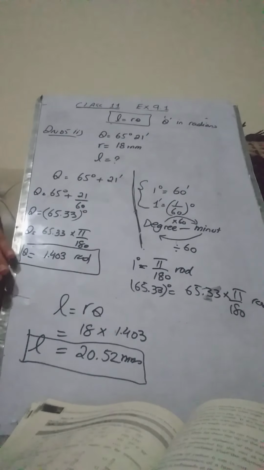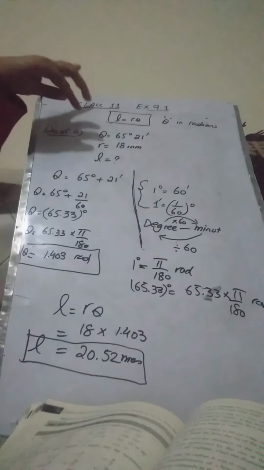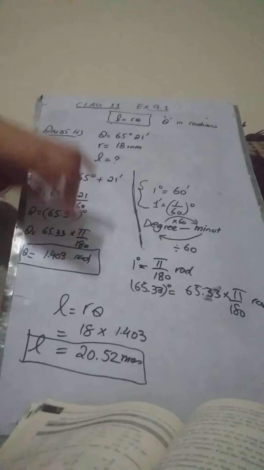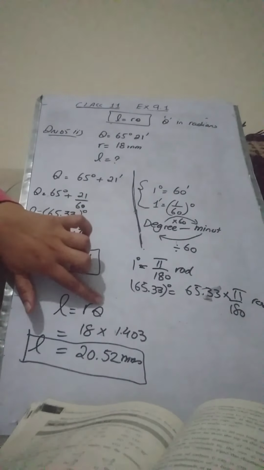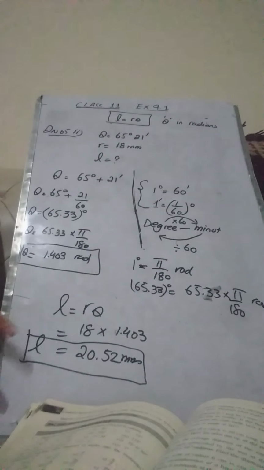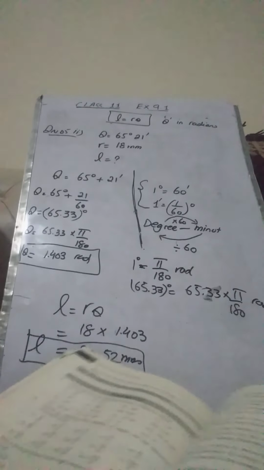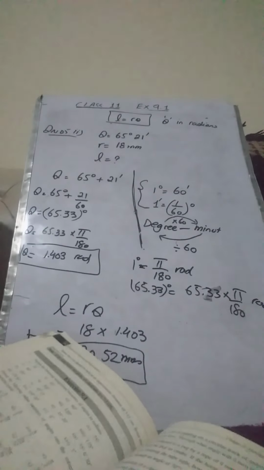After this circular measurement, we had to find L is equal to r theta. For that we put the value of r 18 and we put the value of theta to be 1.403. After multiplying them, we got the value of L. So this is how we do this kind of question. Now let's move to the next question. Question number 7 is the same as this, so we'll move to question number 9.